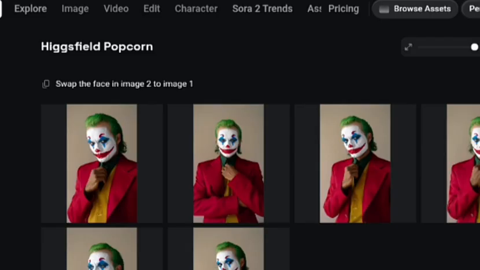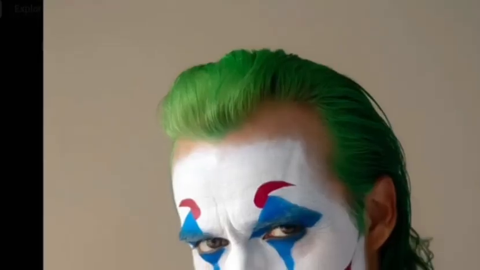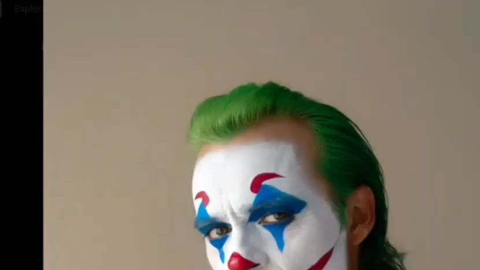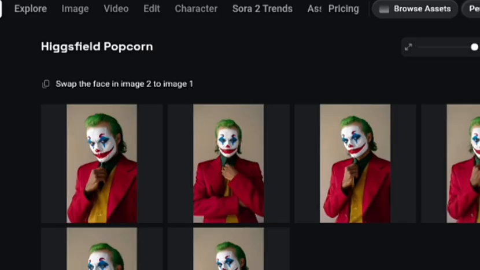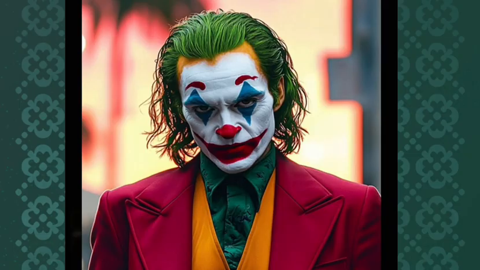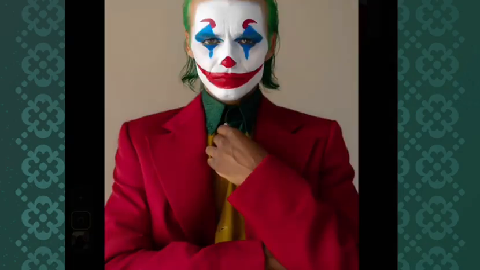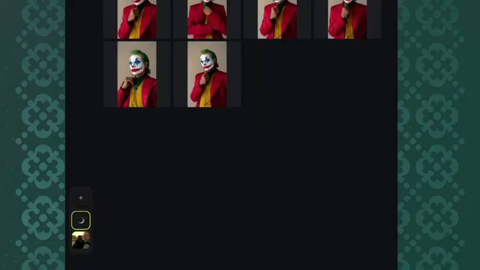Now, as you can see, it has successfully swapped the face for us. This is the result. As you can see, this is my face already. In fact, yes, this is me. It's different from the image we uploaded. Let me show you the image we uploaded. This is the image we uploaded, and this is the image it generated for us. As you can see, that is the difference. So you can also use it for face swapping.